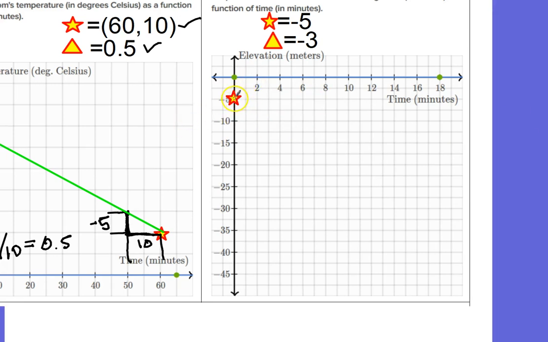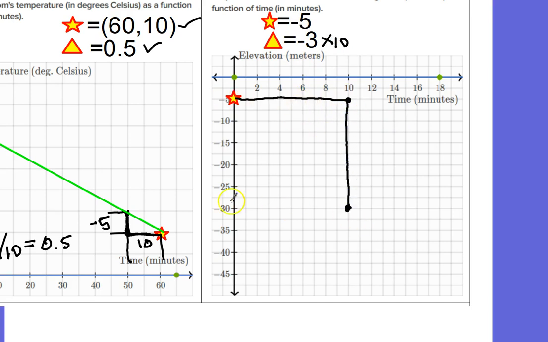So if I went sideways 1, he would go down 3, which is right about there. Sadly, I want the point to be exactly on one of these grid lines, and so I can't go over 1 down 3. So what could I do? I need to go over an amount that's going to give me a multiple of 5. So the easiest thing to do is to always go over 10. So if you just go by tens, then you know what you're going to do. You're going to multiply this times 10, and now you know what your rise needs to be. It needs to be 30. So I'm going to go down 30.